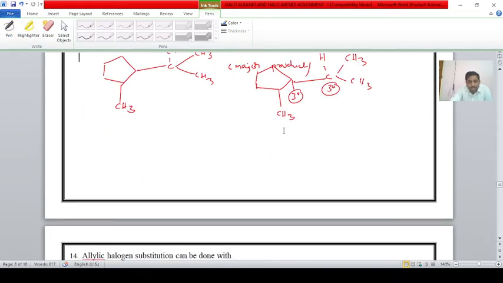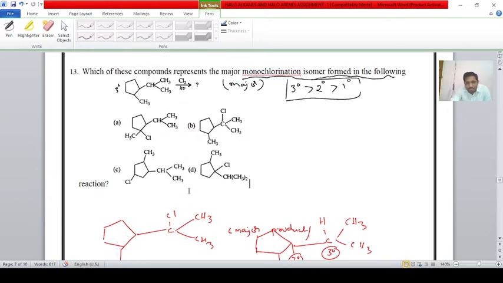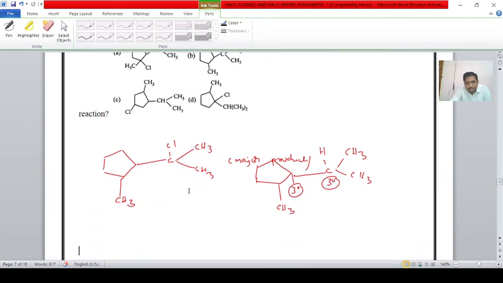Here in this structure we are discussing, student, see, it is the given structure. Here it is the primary carbon, because both are bonded to only one carbon.